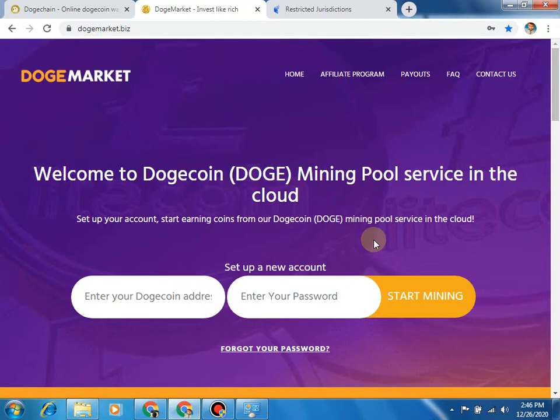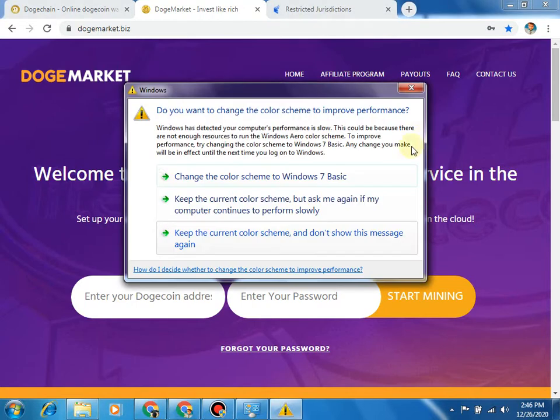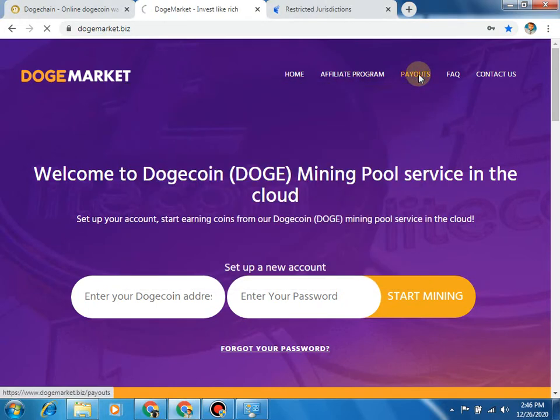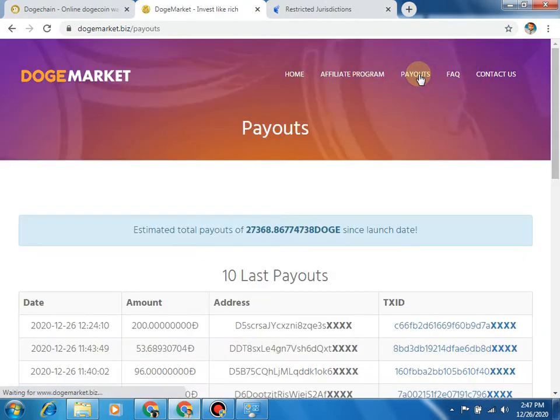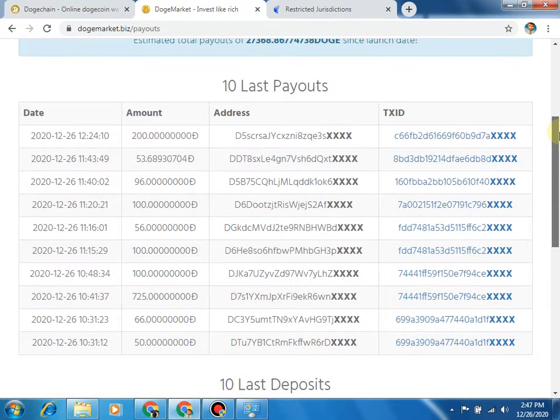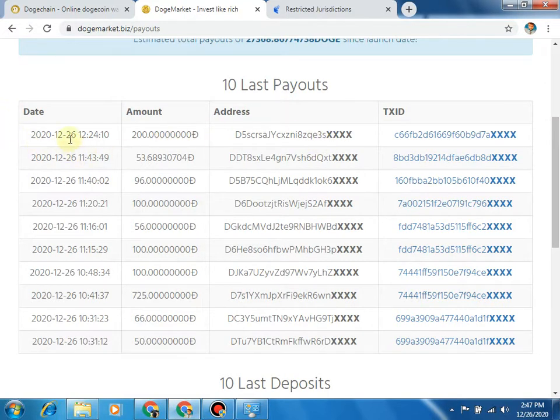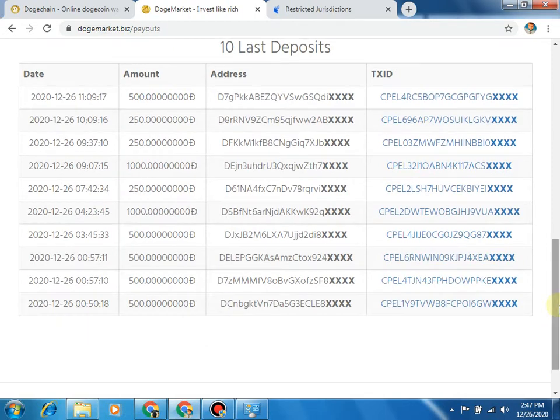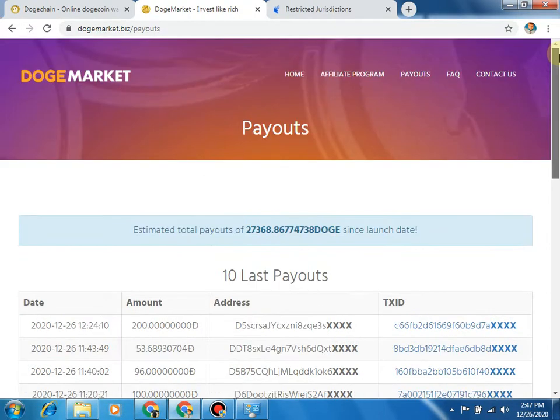After that I'll show you how many payments they pay out. First of all, we click on payouts. See this for your satisfaction and peace of mind. You can see today they paid our user a withdrawal of 200 Dogecoin to this address, and this is the TXID. You can see the latest payouts and deposits here.